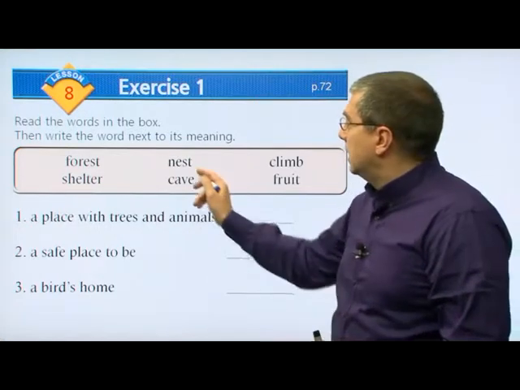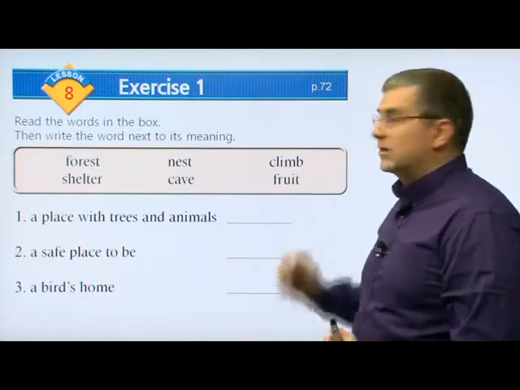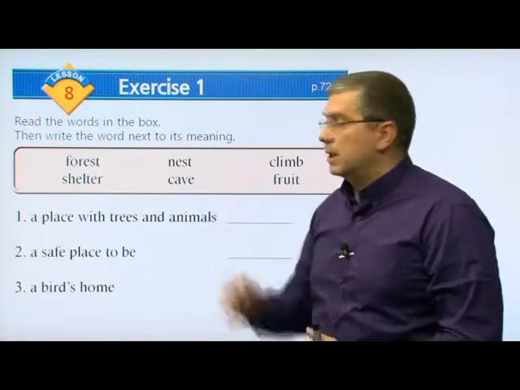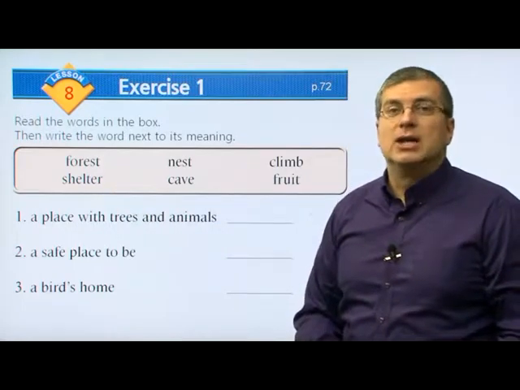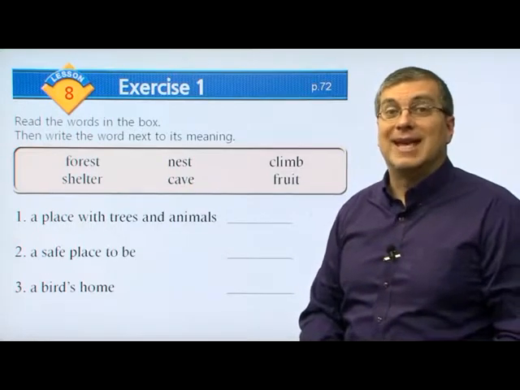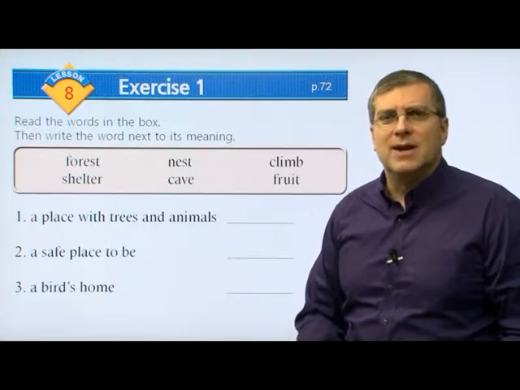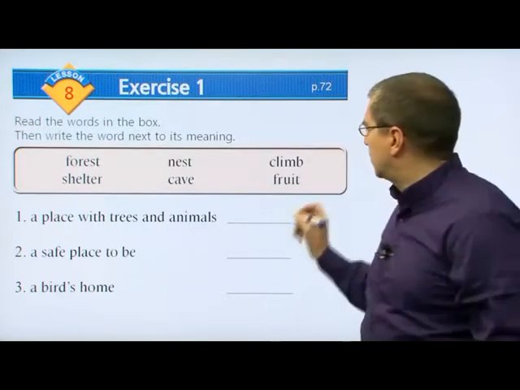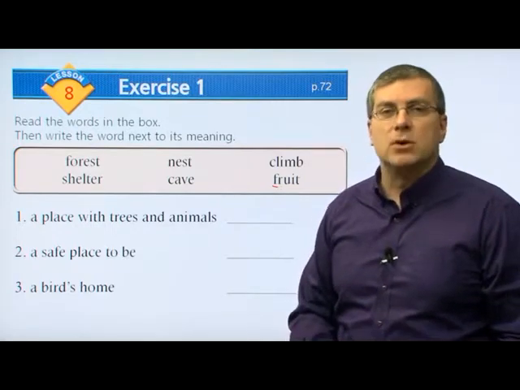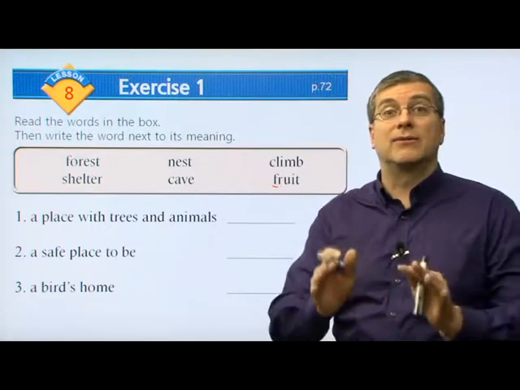Next one, nest. Next one, climb. The next one here, shelter. This one here, cave. And this one here, fruit. That's a little difficult, isn't it? Because we have the F and the R. Fruit. Okay? So let's take a look at these words and match them with their definitions.